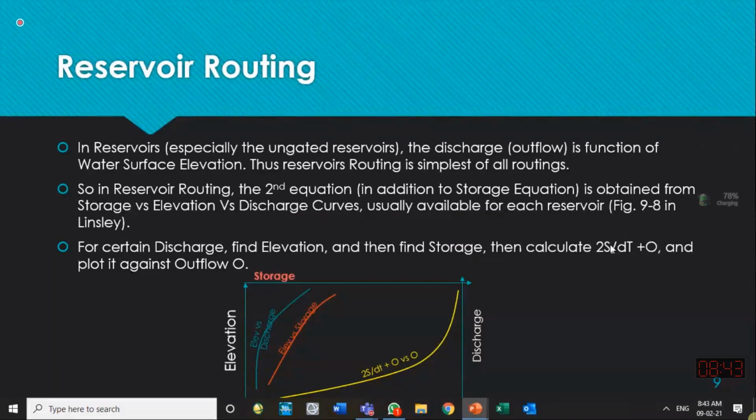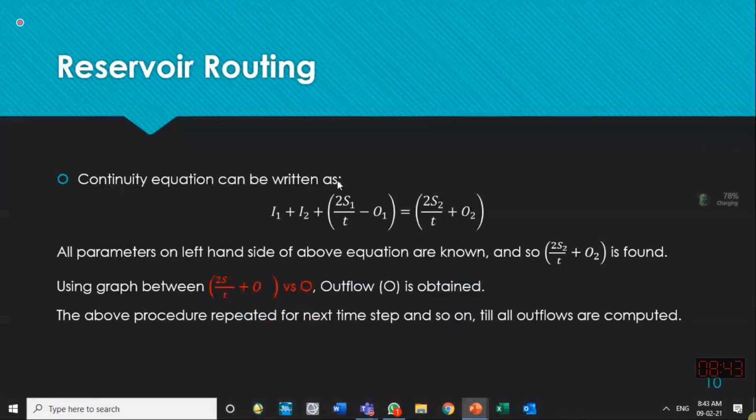And then plot this curve between 2S over delta t plus O and O. This is an easy way of solving this problem. Theoretically, if you have two equations and two unknowns, mathematically you find it. Before calculators and computers were very common, people used this graphical method. They made a graph of 2S over delta t plus O versus O, and then they transform the continuity equation in this way.